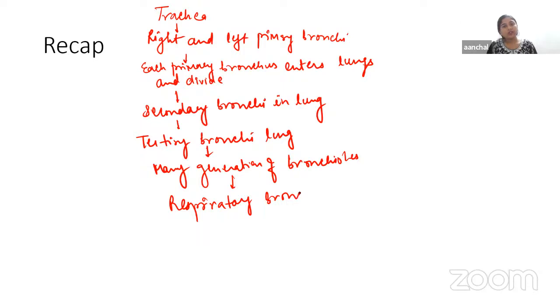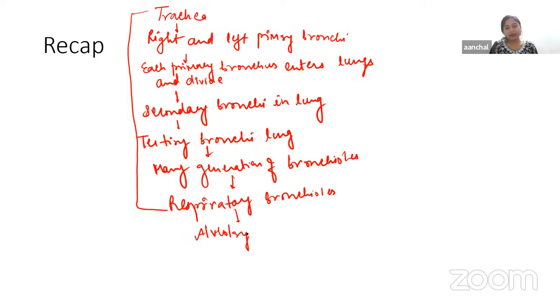So this is all about the tracheobronchial tree, from the trachea to here. Then from here there will be the respiratory unit, and that respiratory unit has the alveolar duct, alveolar sac, and finally the alveoli. So this is the respiratory unit.